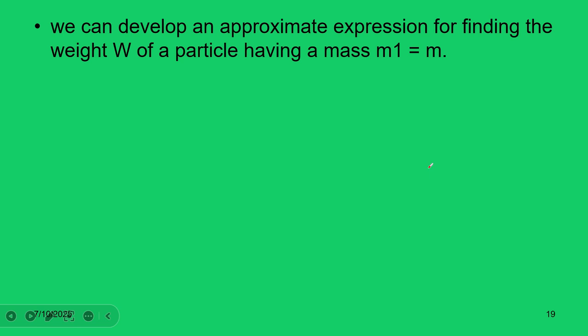We can develop an approximate expression for finding the weight of a particle having mass m1, which is equal to m.